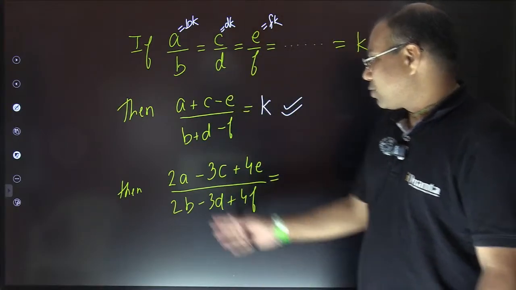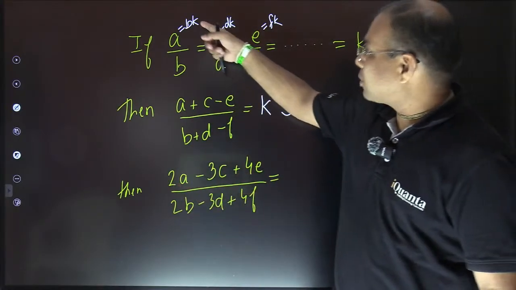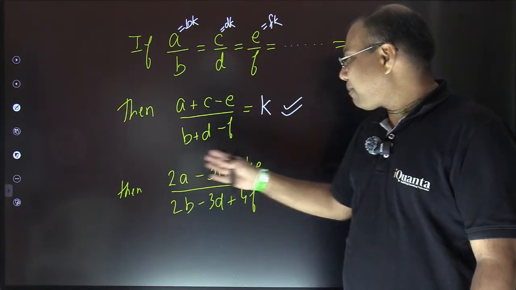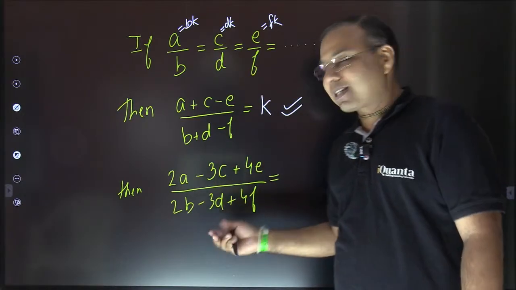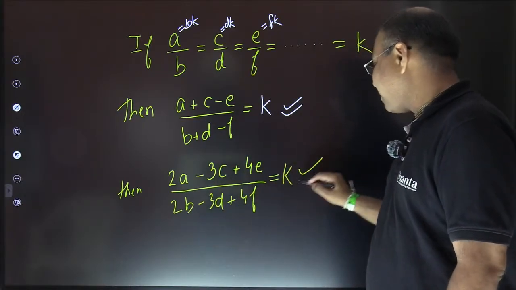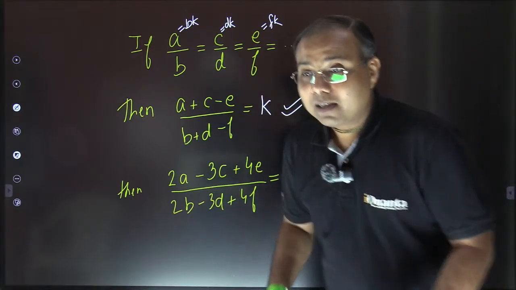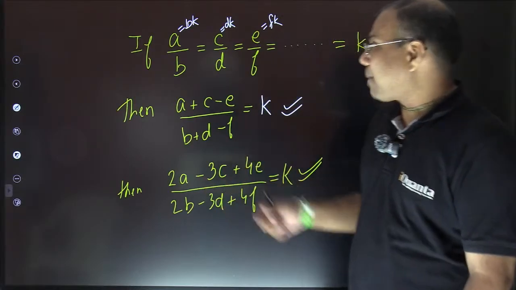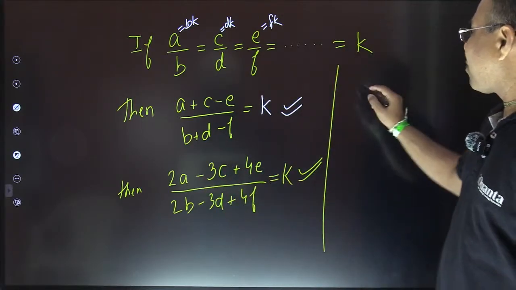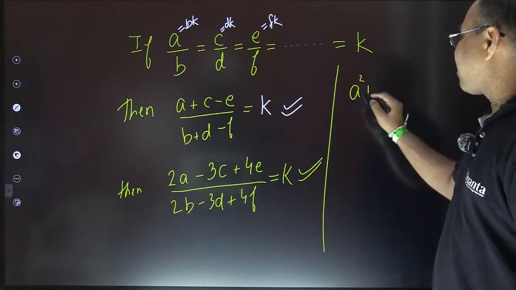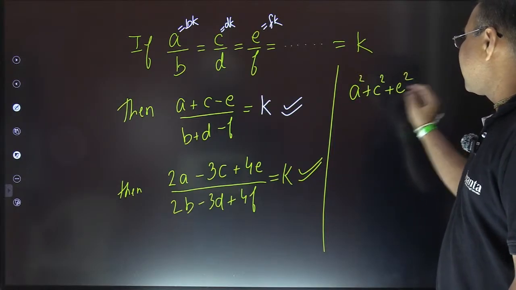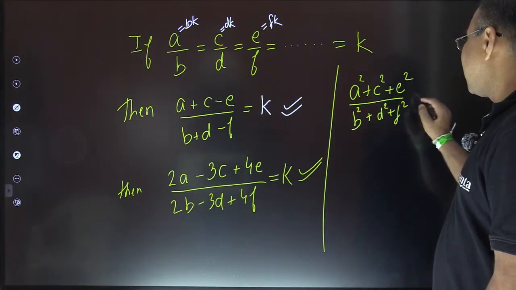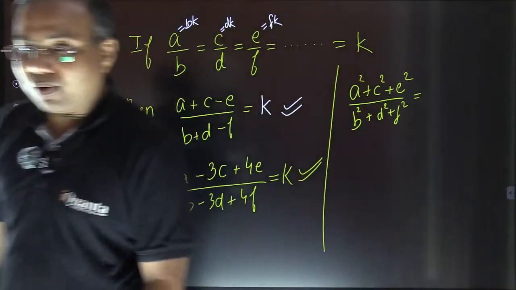So that's perfectly fine. Same way, if I put these values, it is BK, DK and FK. So we can verify that very easily. The K part would be common and the remaining numerator and denominator are the same. So the answer is still the same, K. And if I am going to raise the power now, then what will happen? Okay, answer this one now. If I raise the power, tell me what is A square plus C square plus E square upon B square plus D square plus F square. Everyone find the answer and verify also, fast.